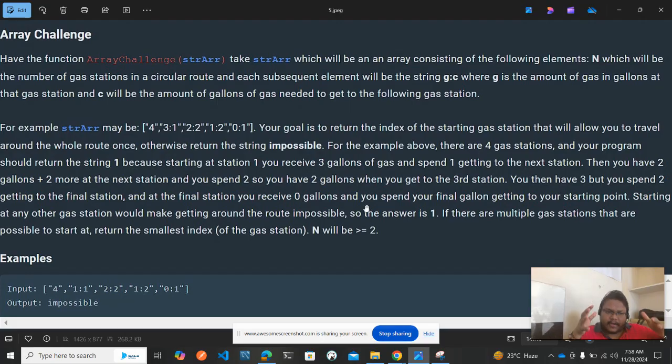Now you need to frame that particular route in such a way that once you start from that particular point, you need to reach the entire circular path without finishing your gas. In case you finish your gas also, you need to fill gas in your car. Okay, that's how you need to do it.